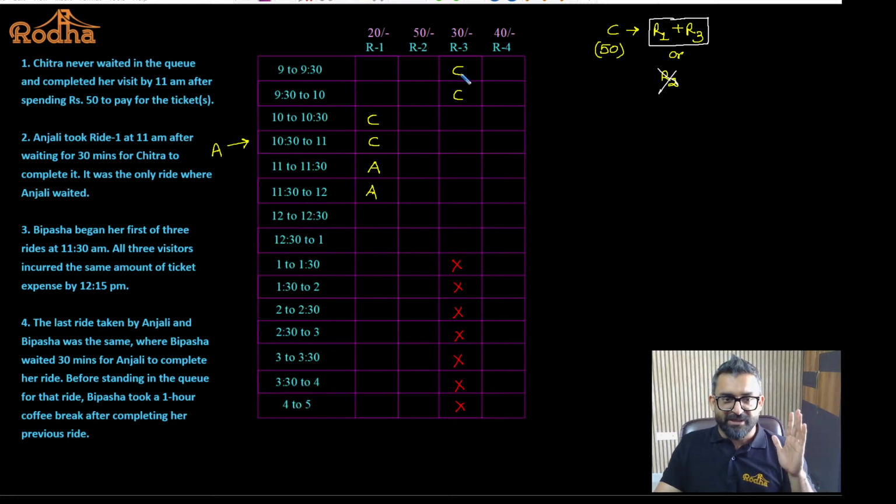So Chitra was using 2 rides because one of the rides is ride 1, so the other ride has to be ride 3 because the total amount spent by Chitra is 50. And Chitra was in ride 1 at 10, so Chitra must have used ride 3 from 9 to 10 because she was done with her visit by 11. Okay? Fine. This is what we have. So point number 2 is done.